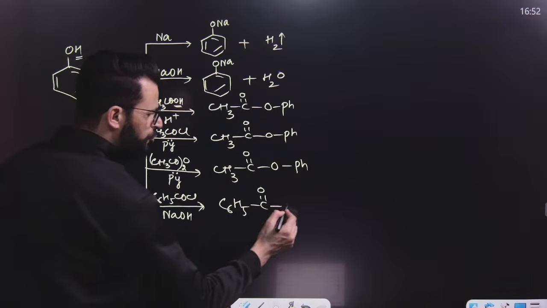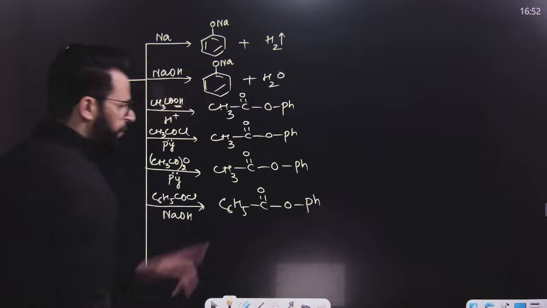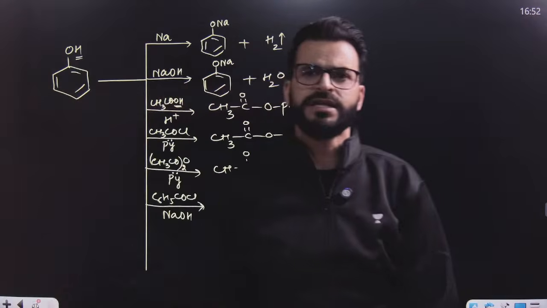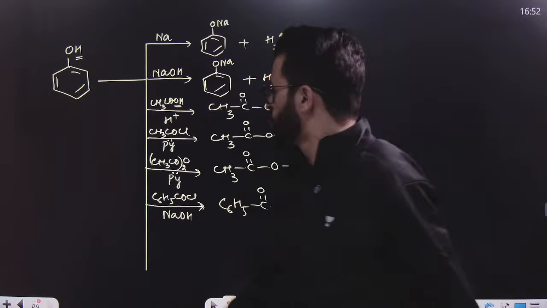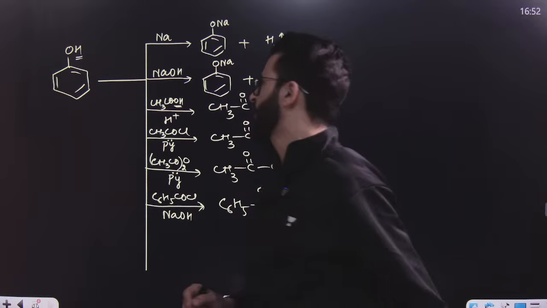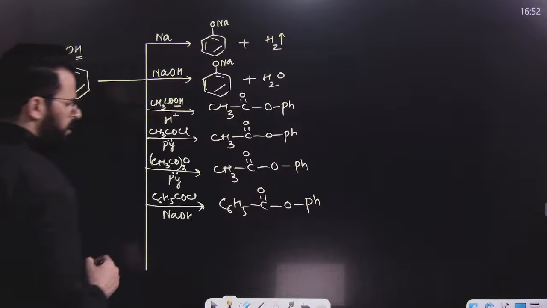So this is benzoylation. So benzoylation of phenol has taken place by using benzoyl chloride. Benzoylation of any acidic hydrogen containing compound by using benzoyl chloride is known as the Schotten-Baumann reaction. That reaction is known as the Schotten-Baumann reaction.